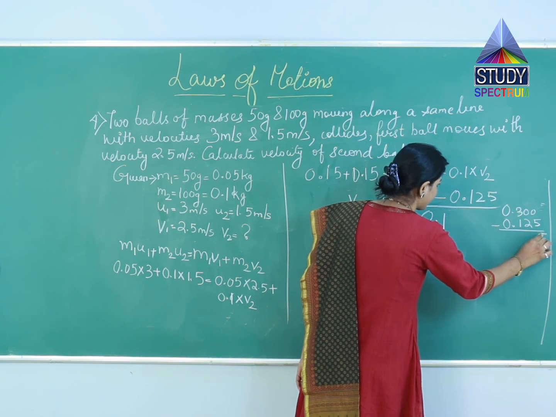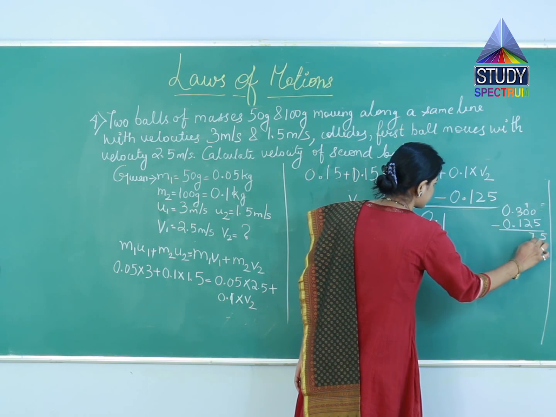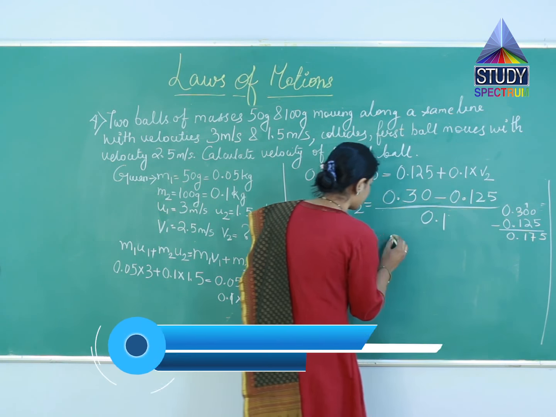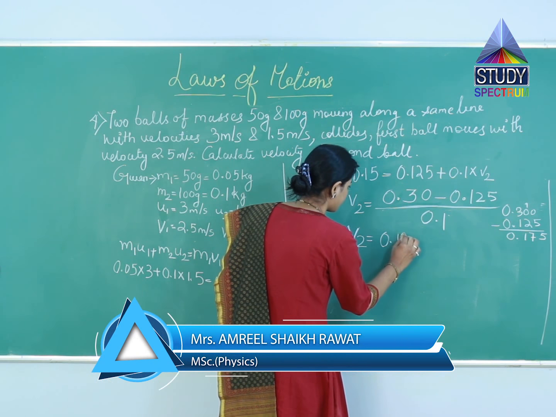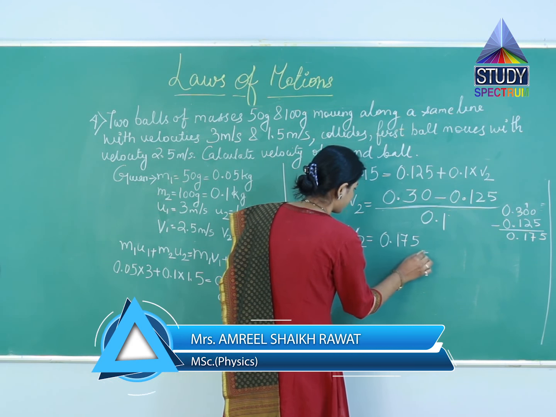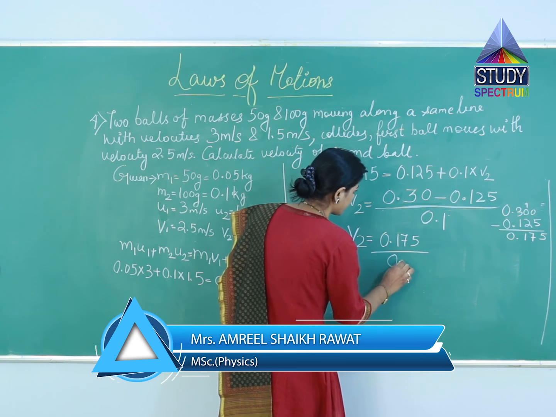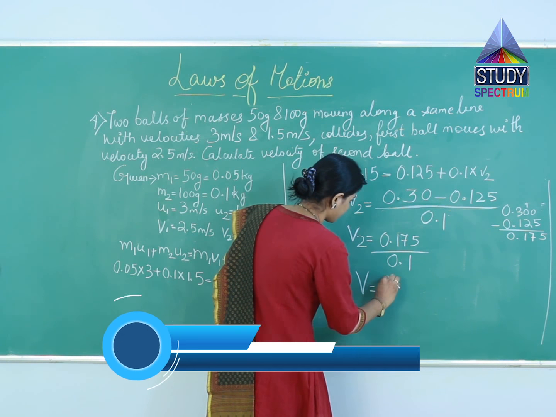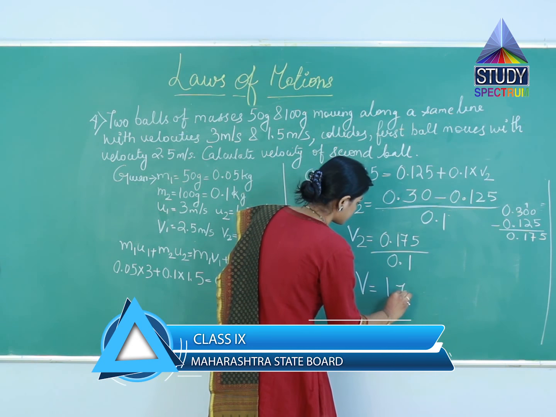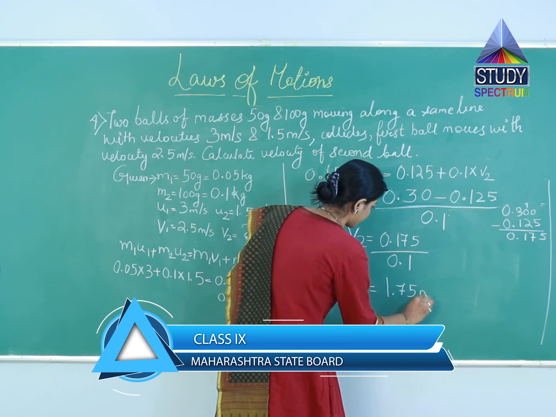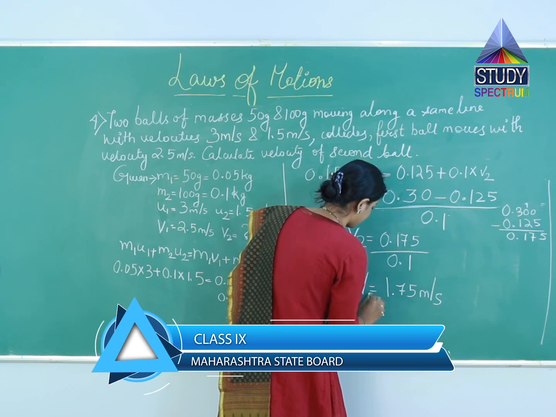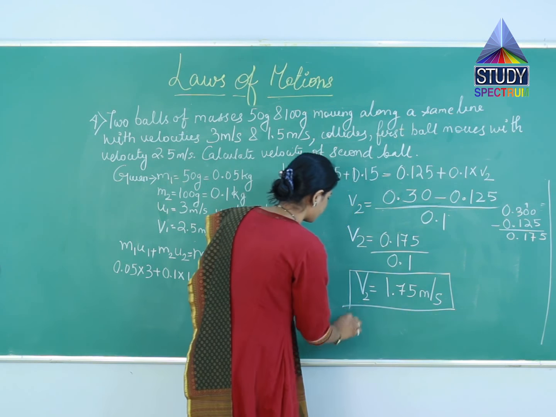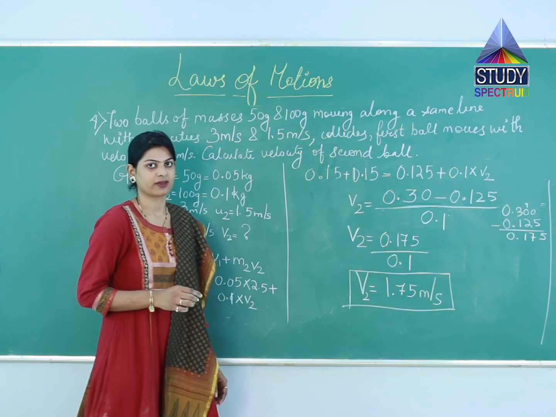We get 0.175. So the answer is 0.175 divided by 0.1. So v2 is 1.75 meter per second. This is the velocity with which the second ball starts moving.